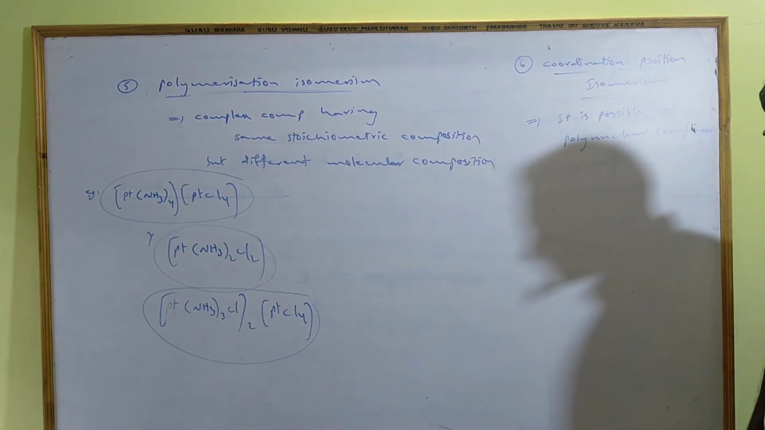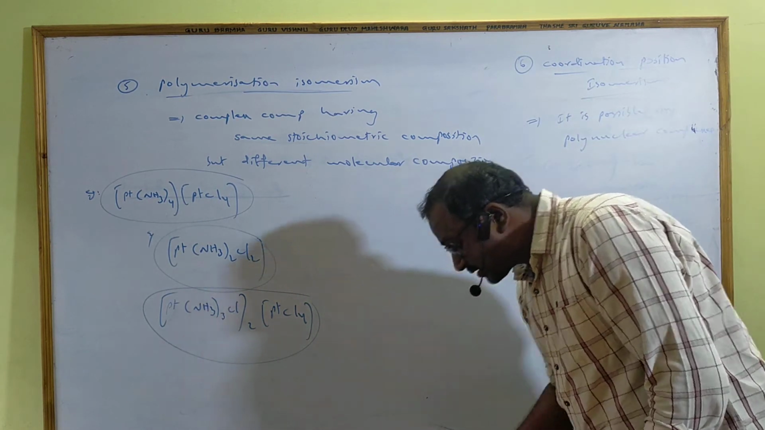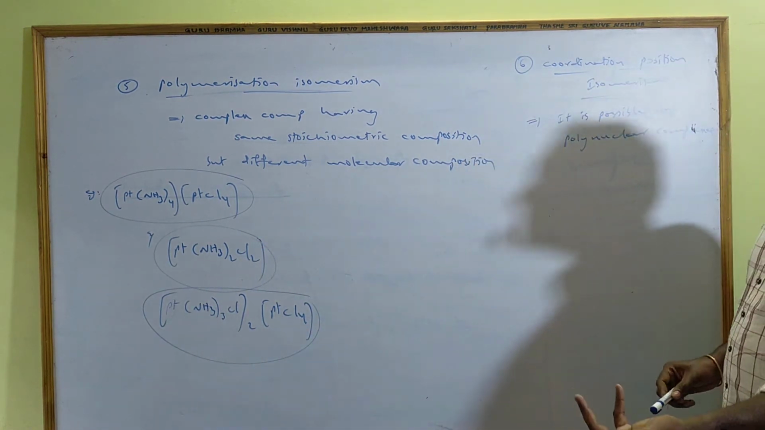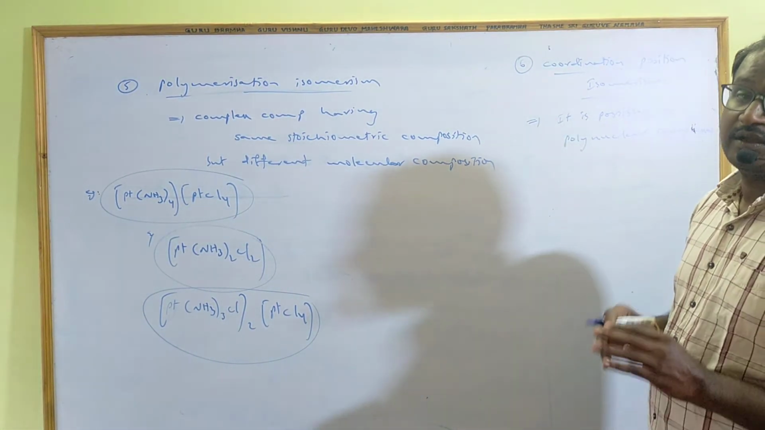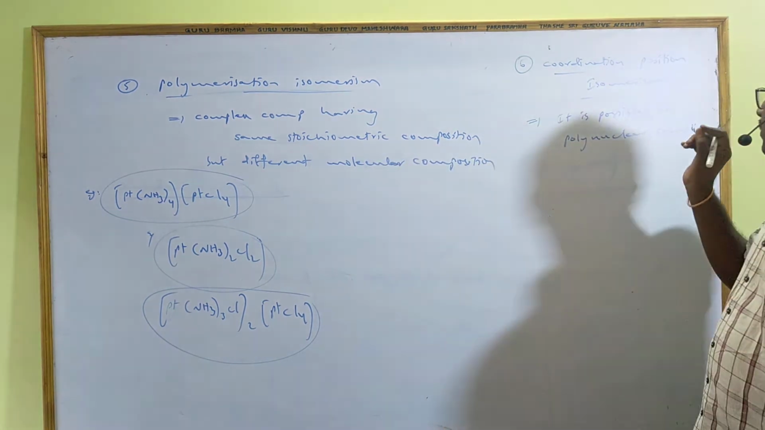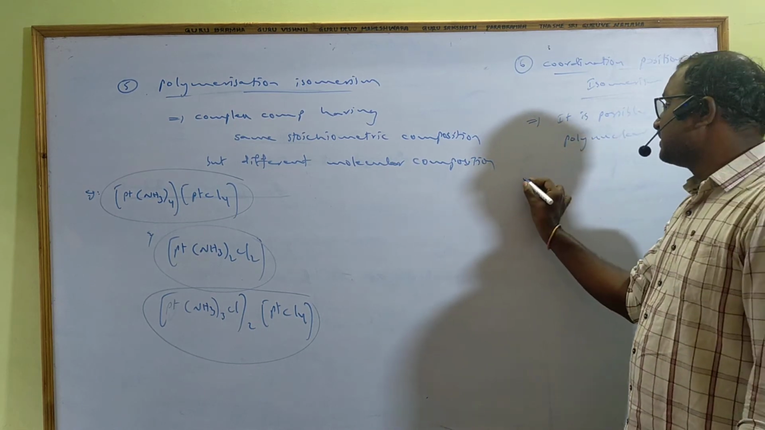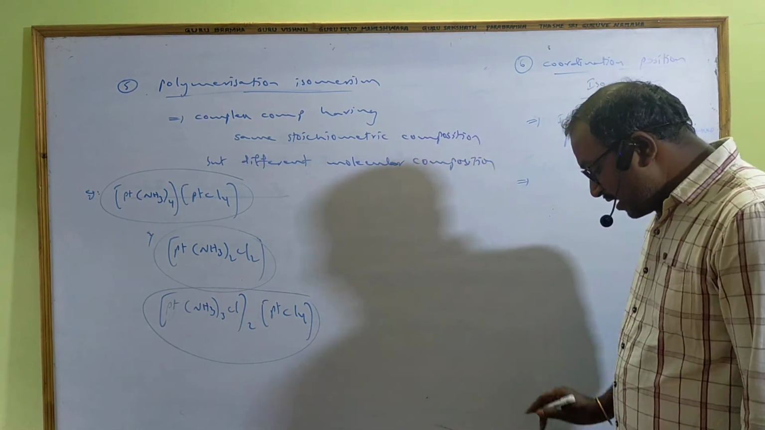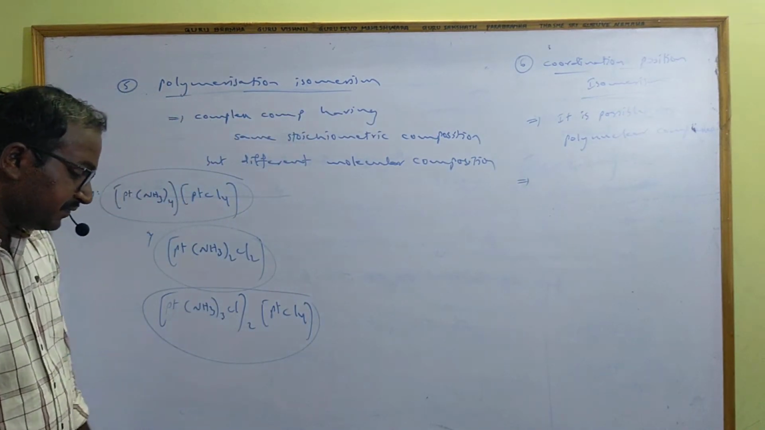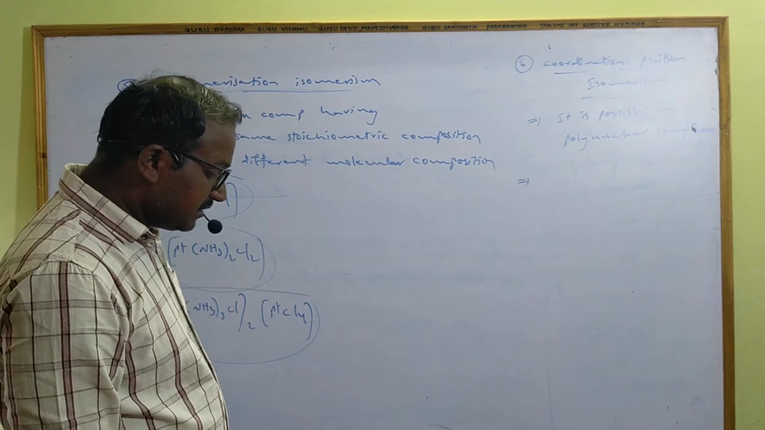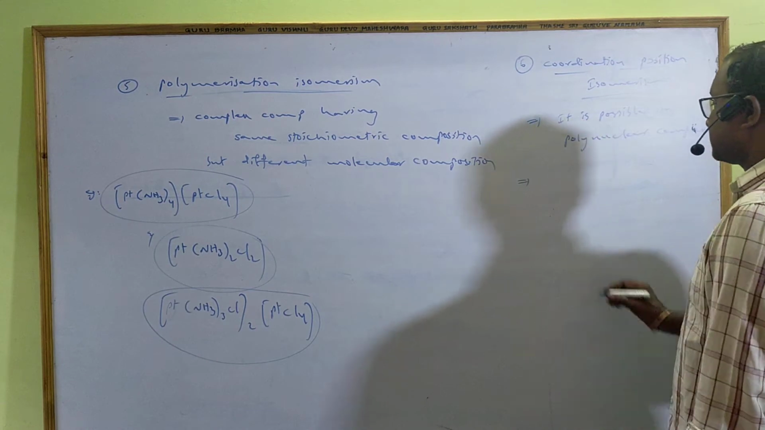What is the meaning of polynuclear complexes? The complex compounds which contain more than one central atom are called polynuclear complexes. In that case, this isomerism is possible. How this isomerism is possible means what? It arises by changing the position of ligands in the polynuclear complexes.